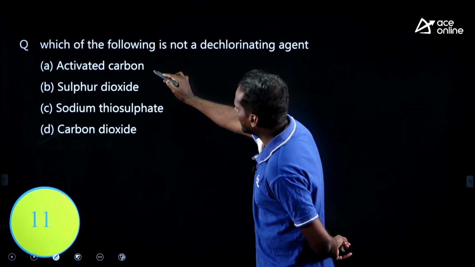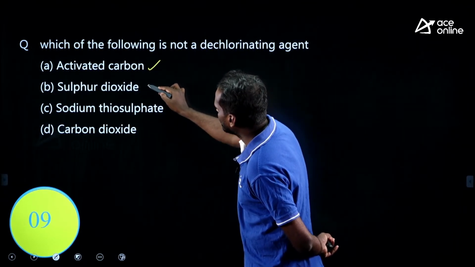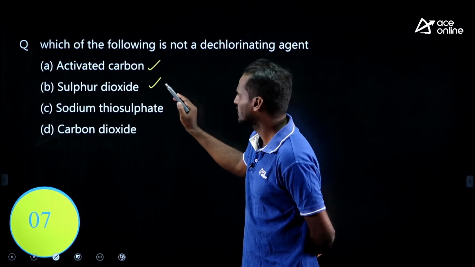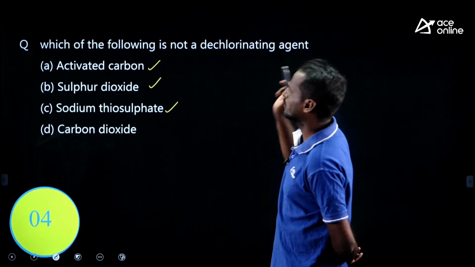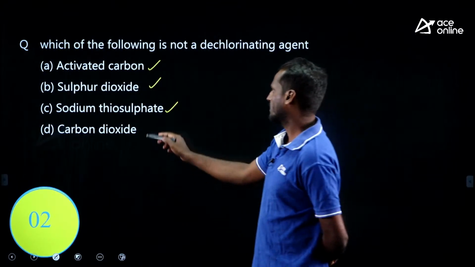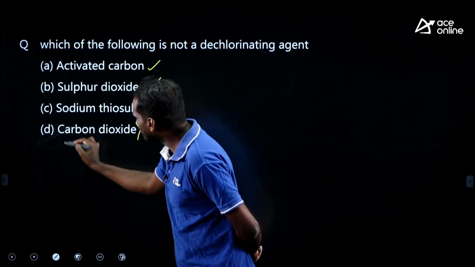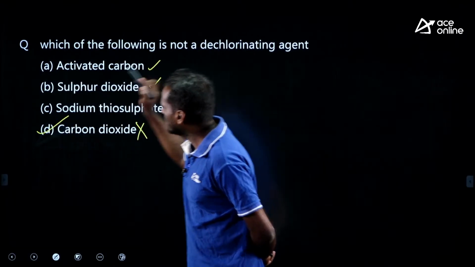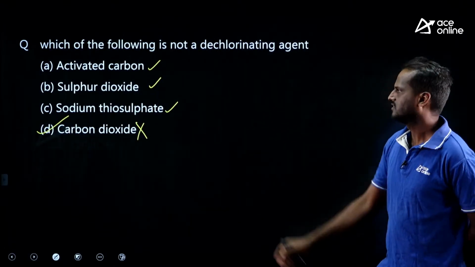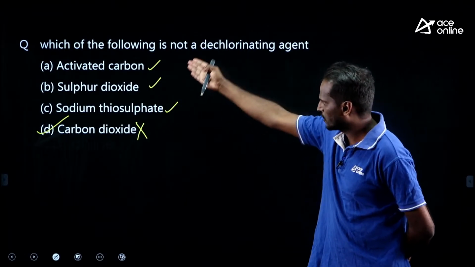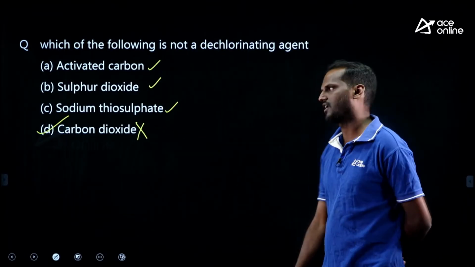See, activated carbon is a dechlorinating agent, sulfur dioxide is also a dechlorinating agent, sodium thiosulfate is also a dechlorinating agent. Which is not? Carbon dioxide. Therefore, carbon dioxide is not a dechlorinating agent. D is correct. These are all dechlorinating substances, carbon dioxide is not.